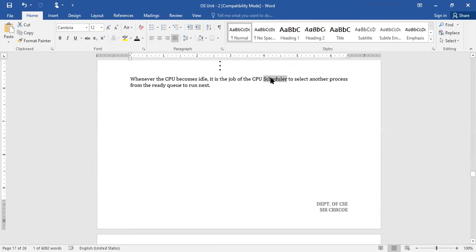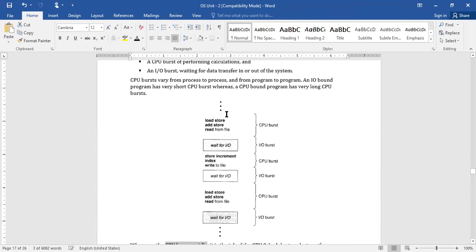Here the CPU scheduler selects another process from the ready queue to run next. When will the CPU become idle? Whenever it has executed, suppose this is the process one instructions, some of the CPU burst cycle instructions are executed. After that, if any instruction requires the IO device services, what happens?